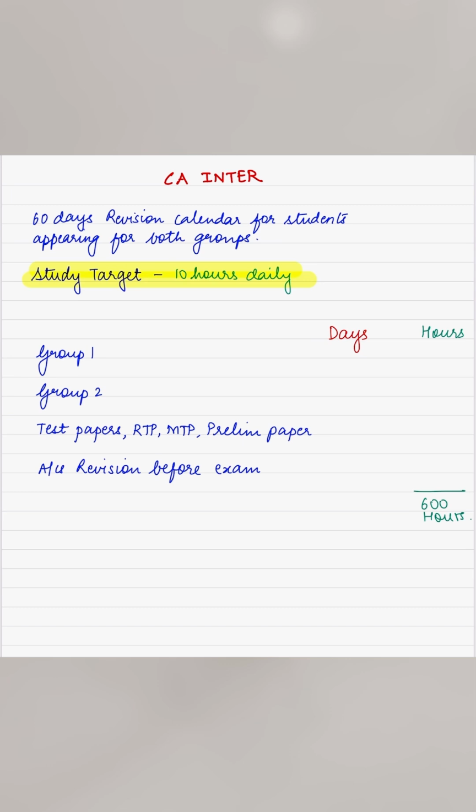For Group 1, you can give 25 days. For Group 2, 25 days. For test paper solving, MTP, RTP and prelim papers, you can allot 8 days. Accounts revision before the exam, 2 days. So this gives you a total of 60 days. If you study for 10 hours daily, target 250 hours for Group 1, 250 hours for Group 2, test papers 80 hours, and revision before the exam 20 hours. So this is the breakup of 600 hours.